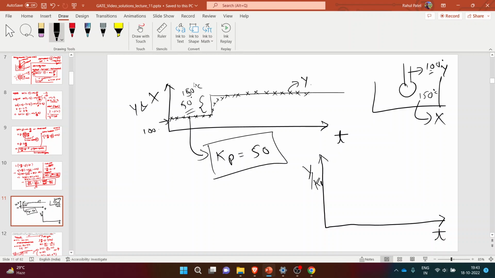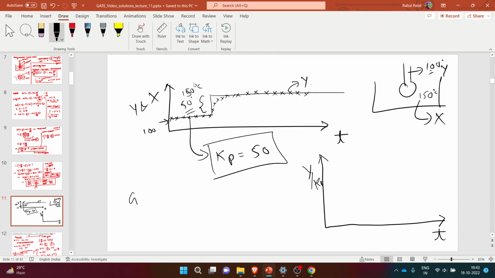Is that clear? Do you understand the meaning of Kp? Kp is the process gain. So let's say if I'm increasing the temperature by 2 degrees Celsius and corresponding to that my output variable changes by 5. Then 5 by 2 will be my process gain. So corresponding to that parameter, the ratio will be Kp, the process gain.